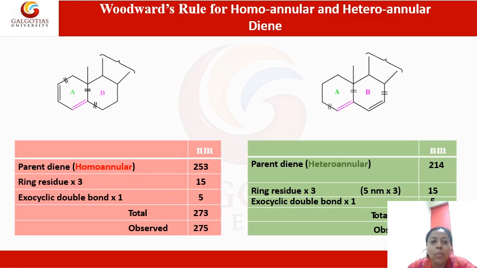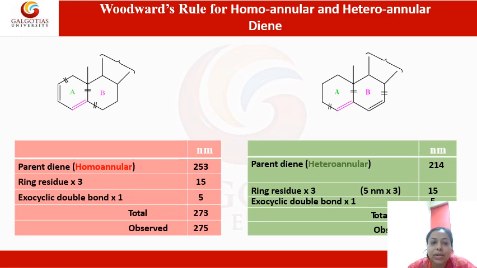So here it is a homoannular system. So the base value or the core value, as we discussed, is 253. Now ring residues are 3. Now what are ring residues? As we discussed, ring residues are any carbon-carbon bonds which are attached to the carbon atoms of the conjugated system, but which are not directly a part of the conjugated system.